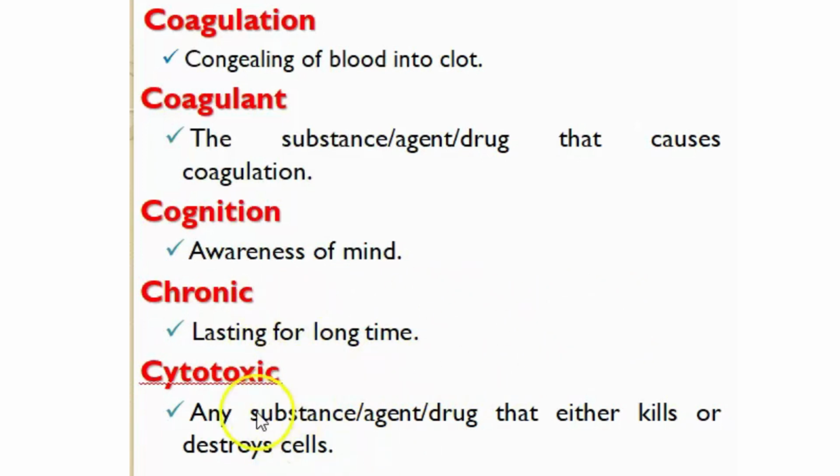Okay. Next, cytotoxic. Cyto means cell. Toxic means a substance that can damage the cells, so it can be called a cytotoxic agent. Any substance or reagent or drug that either kills or destroys a cell can be called cytotoxic. The example for cytotoxic is all anti-cancer drugs. They are examples of cytotoxic because they destroy the abnormal cells that have grown in the tissues. So all anti-cancer drugs can be called cytotoxic.